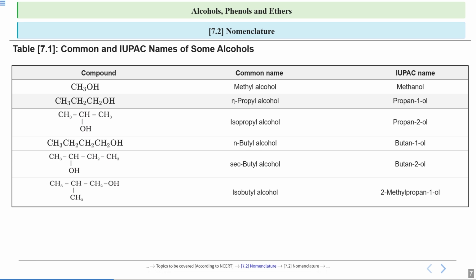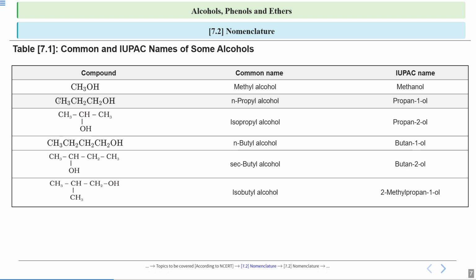Now let us see the IUPAC naming. For the IUPAC naming, first we select the longest carbon chain. So this is your longest carbon chain. Now you have to do the numbering, in such a way that the carbon to which your OH is attached gets the least possible number. So we will do numbering from the right side, so it will be 1, 2, 3.